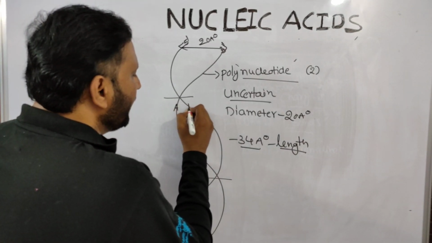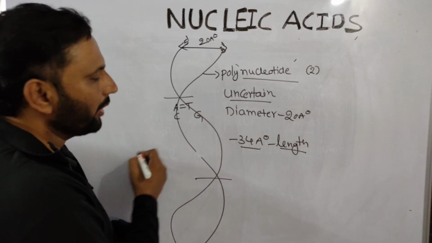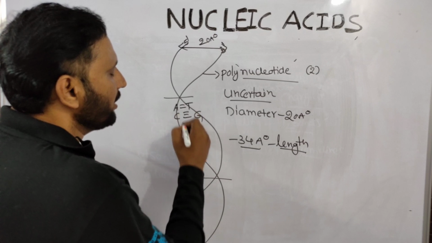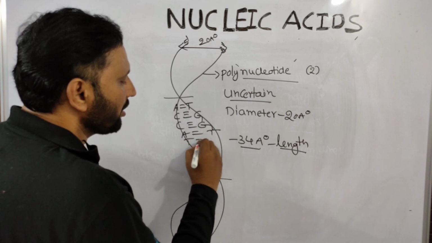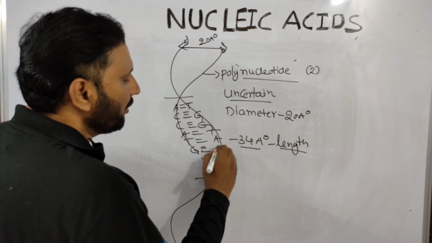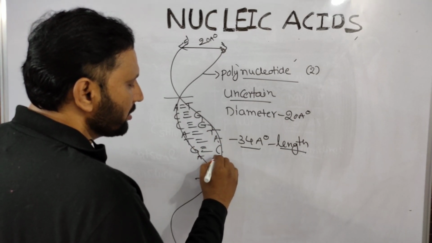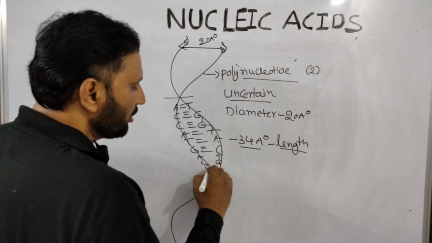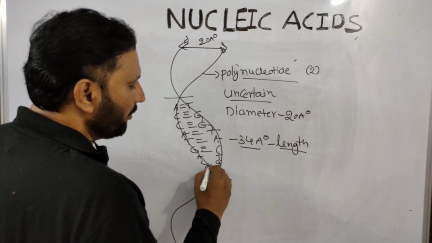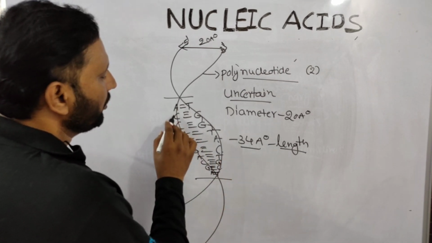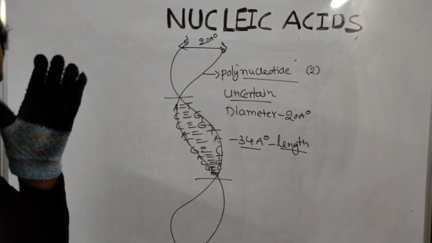Adenine is complementary with thymine by 2 hydrogen bonds, and cytosine is complementary with guanine by 3 hydrogen bonds. Always like that, 10 pairs are present.